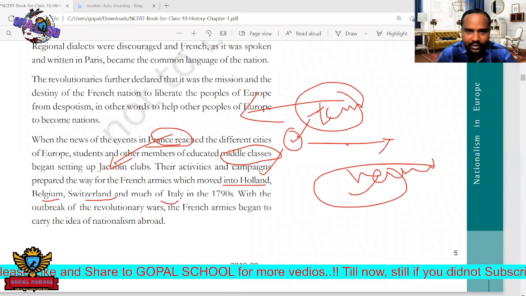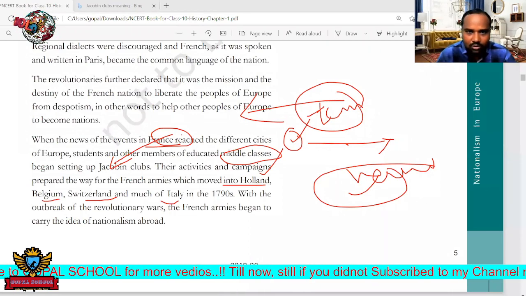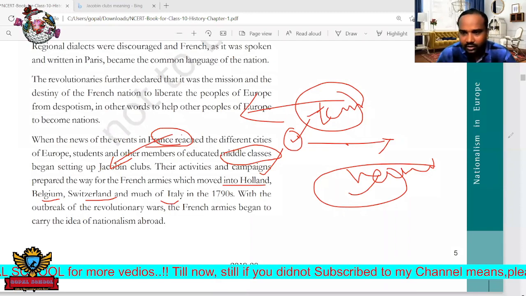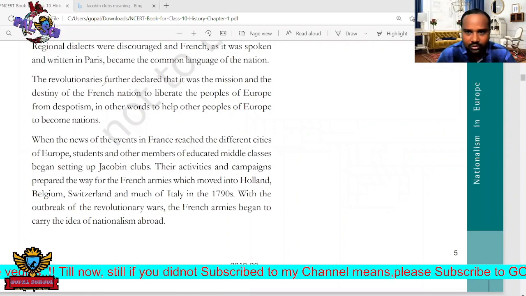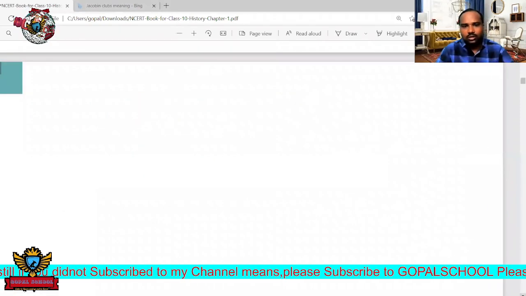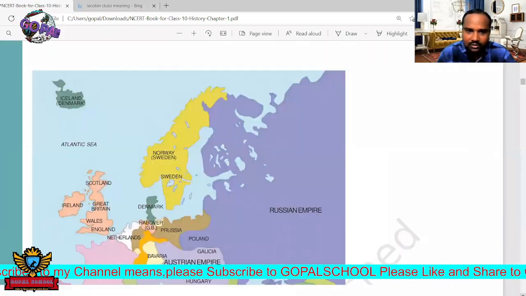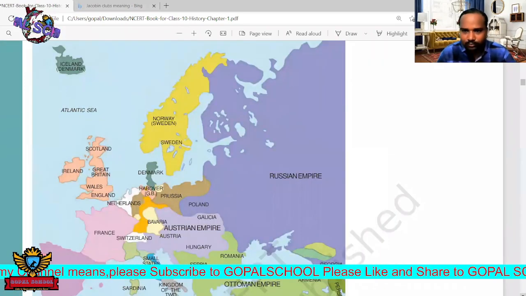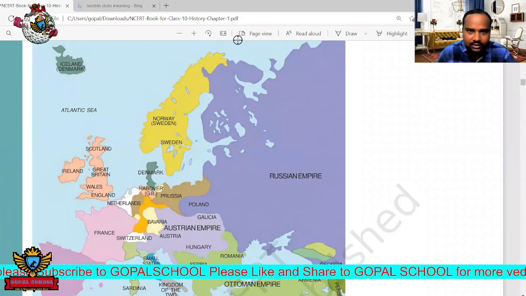So this is about how the spread happened, how this movement spread to other countries. Just move forward. This is total about how the French Revolution started and how these movements spread to other countries in Europe. And here, this is about the map.